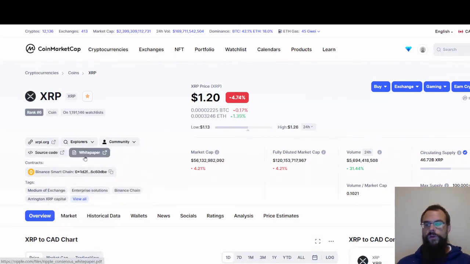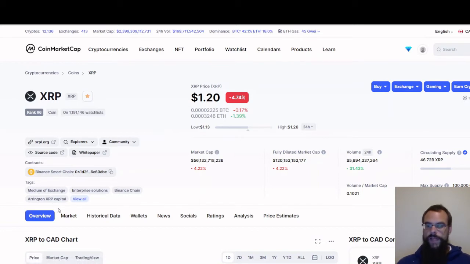And you got source code, you have the white paper. White paper is super important when you're researching coins. I will show you that when we research coins. Then you got your contracts, Binance Smart Chain. So XRP will run off the Binance Smart Chain, and this is the contract address. I will show you how to use that.